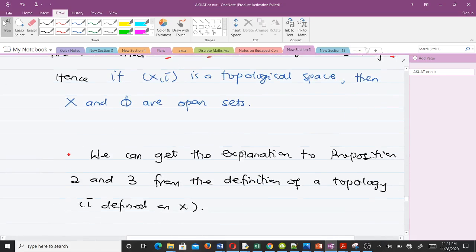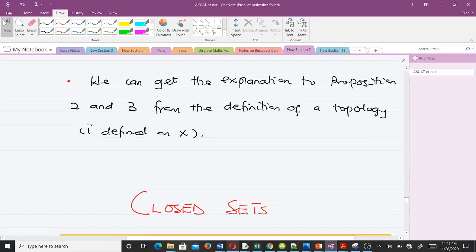So I said we can get the explanation to 2 and 3 from the definition of a topology tau defined on X. You can go to the first video, the first lesson, where we discussed that. If the definition for a topology tau defined on X was well understood, that means this is very simple to understand.